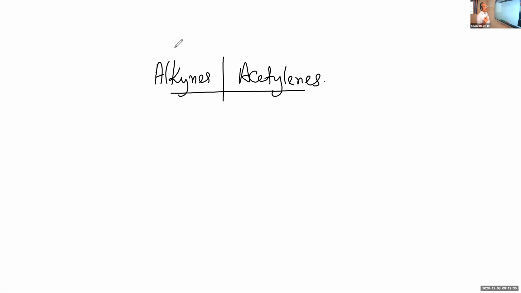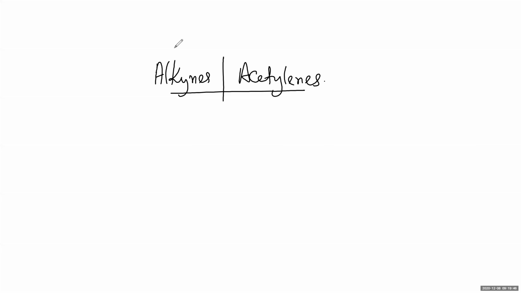Alkynes. You know what alkynes are? We have already seen the definition of alkynes. Alkynes are also known as acetylenes. Acetylenes is the old name. Alkynes is the new IUPAC name. Now, do you remember the definition?